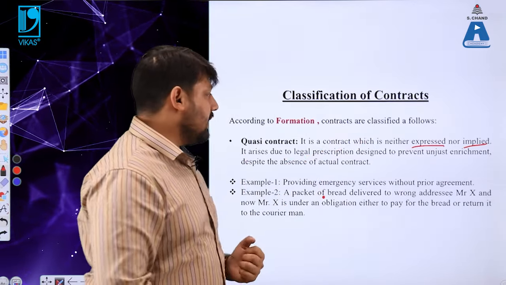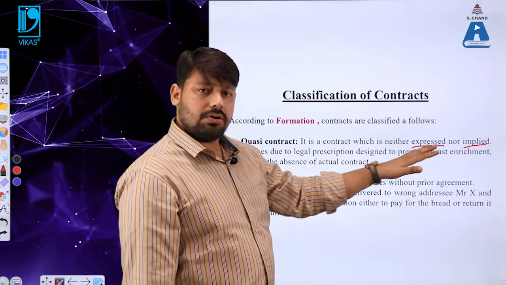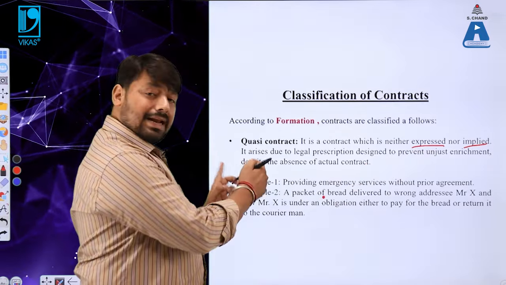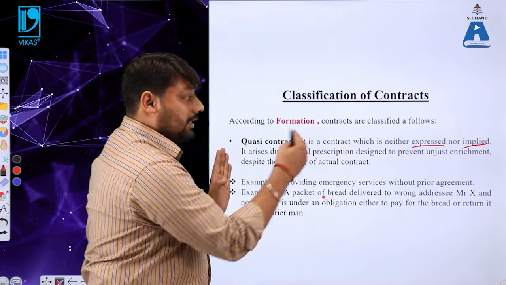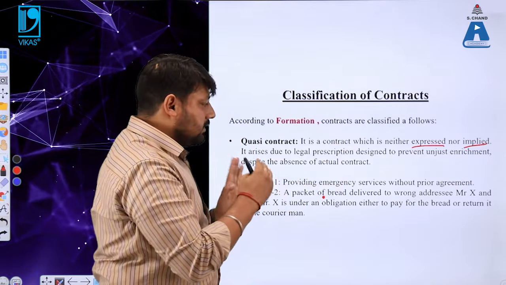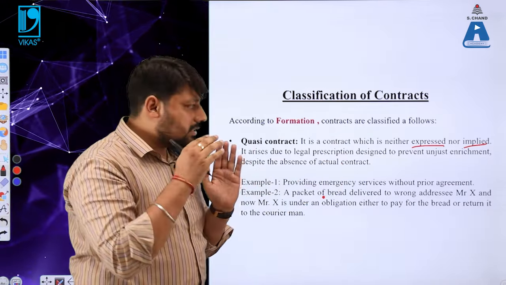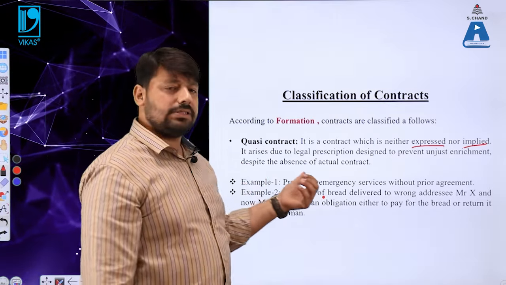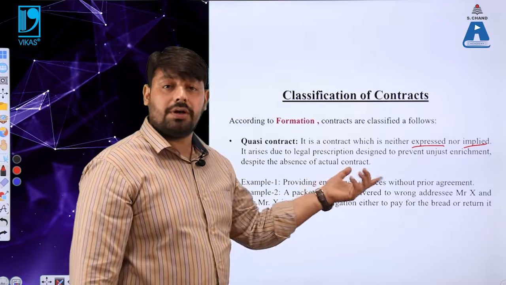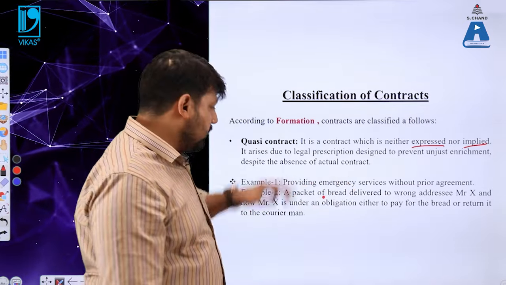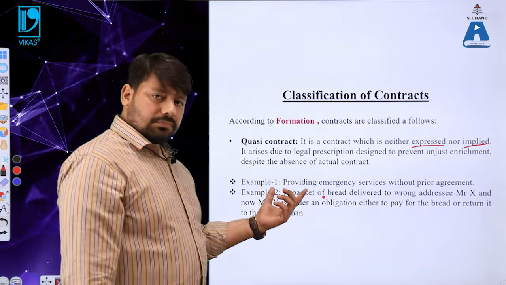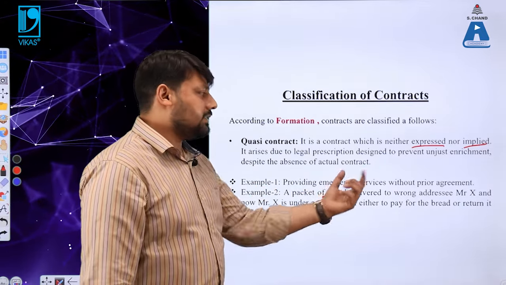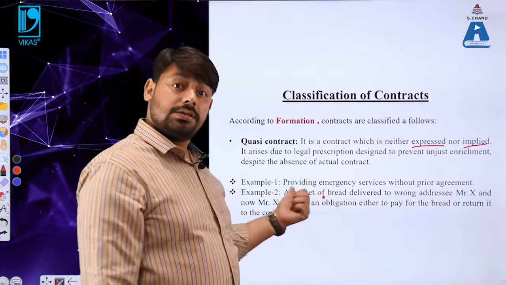So a quasi contract is a contract which is neither expressed nor implied, but it arises due to legal prescription which is designed to prevent unjust enrichment despite the absence of actual consent, actual contract. Let us take an example to make it clear. For example, if someone is providing emergency services without any prior agreement, that is a quasi contract.